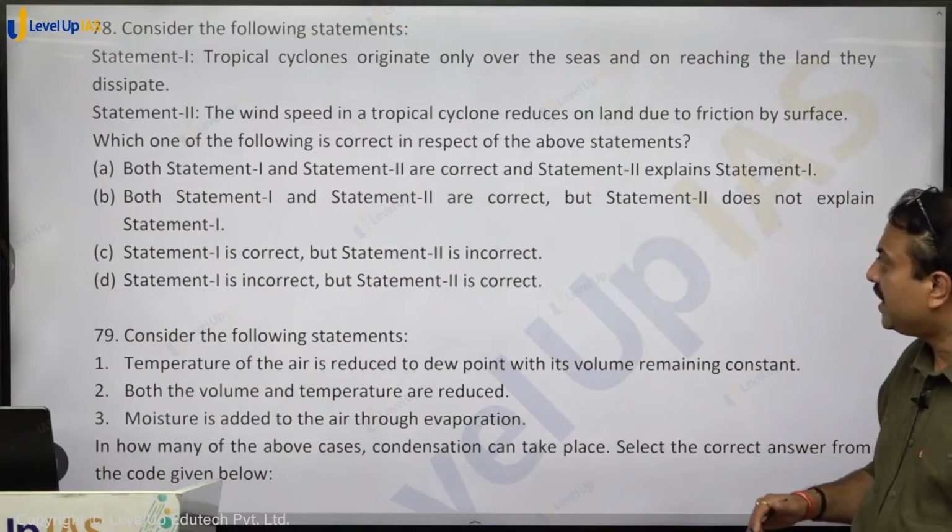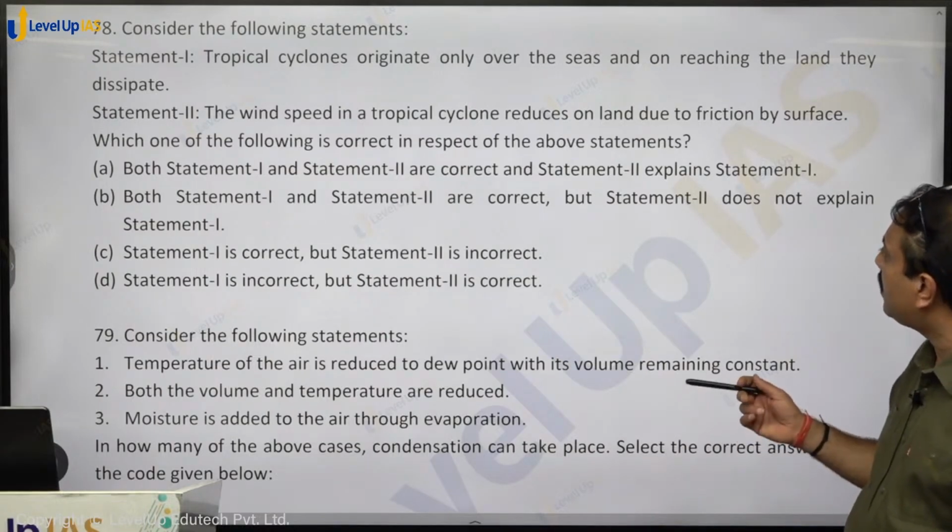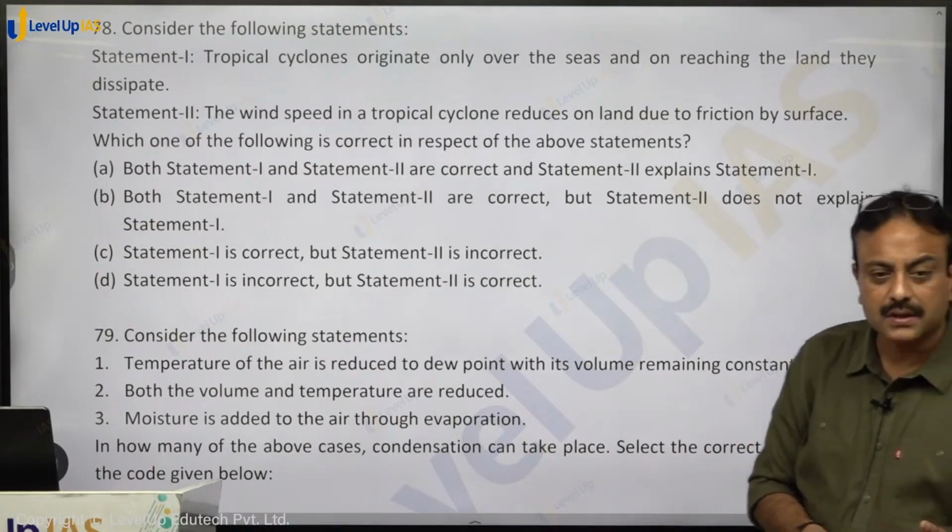Statement 2: The wind speed in a tropical cyclone reduces on land due to friction by the surface.